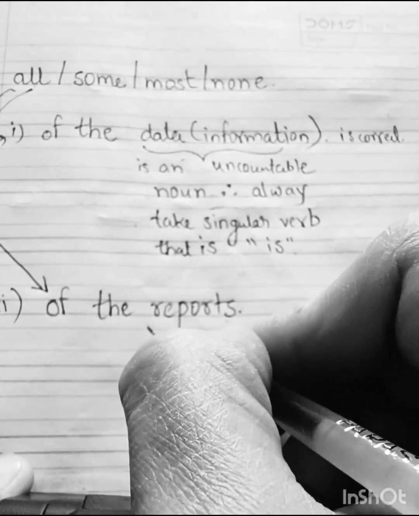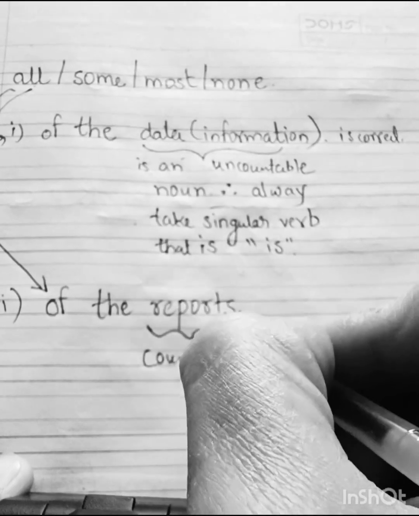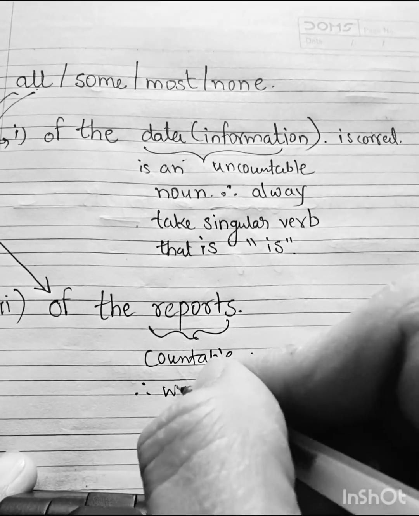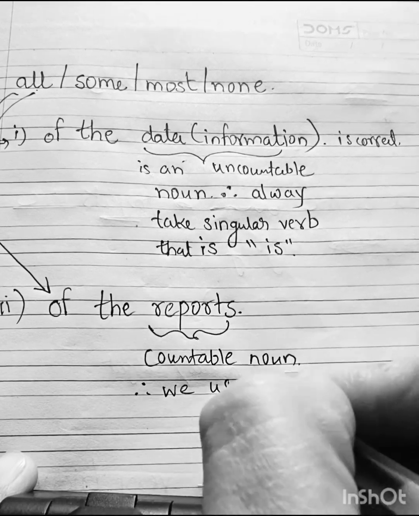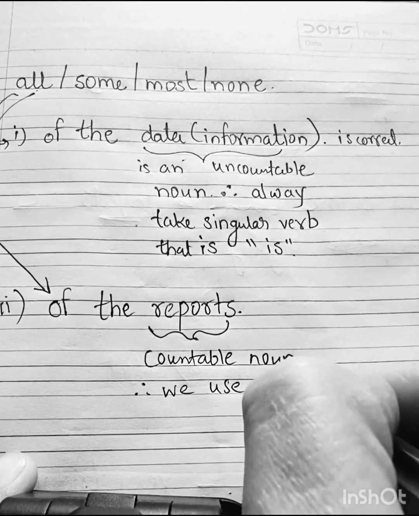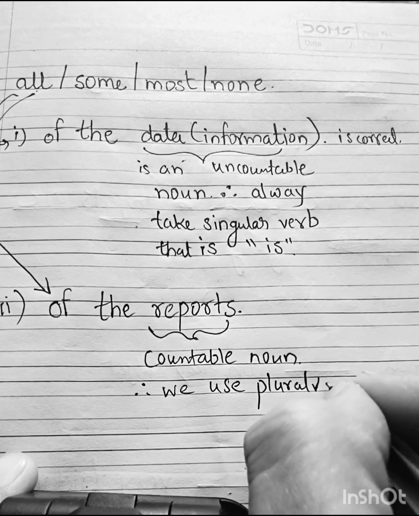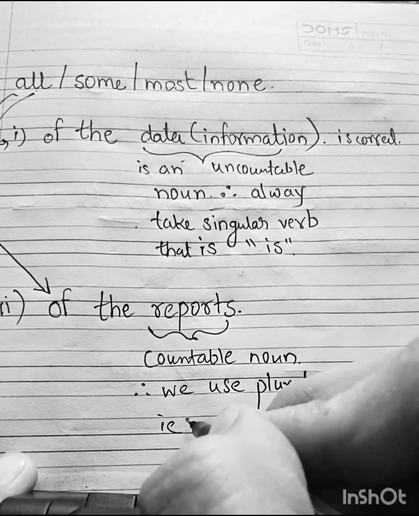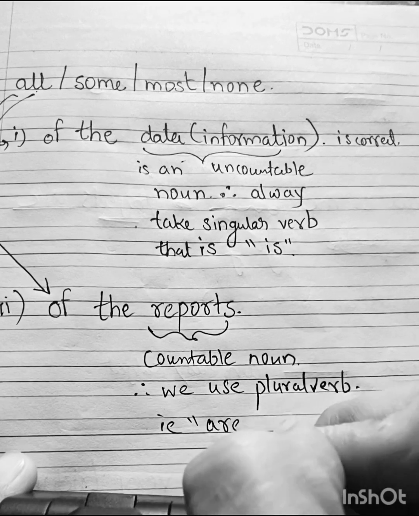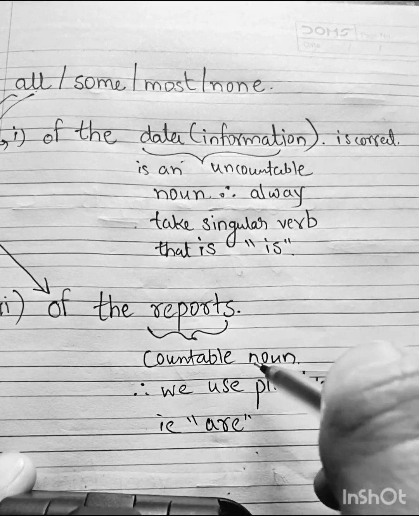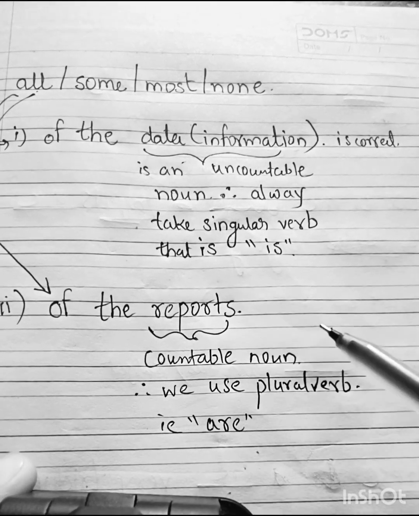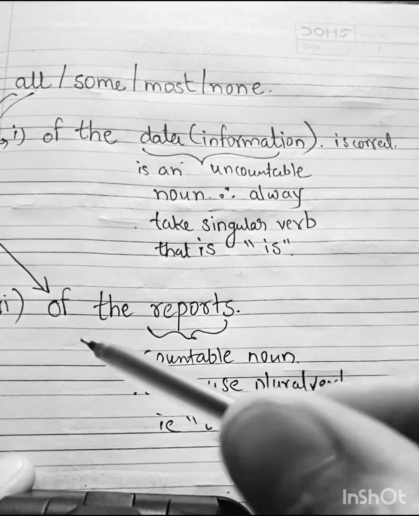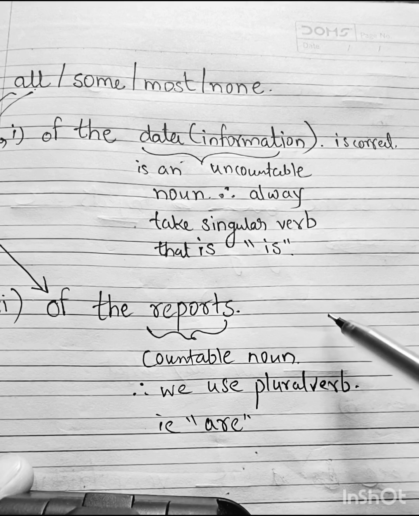What is a countable noun? We can count this. We can count the number of reports. Therefore, we use a plural verb, that is are. All of the reports are correct.